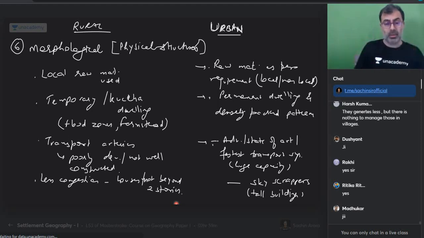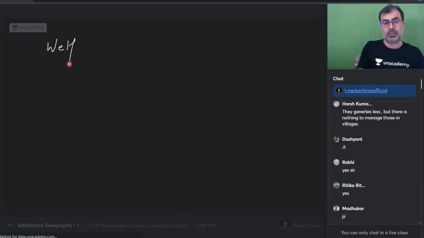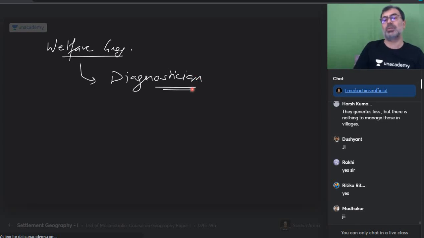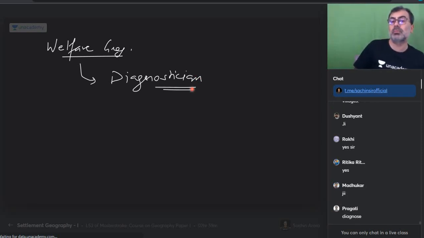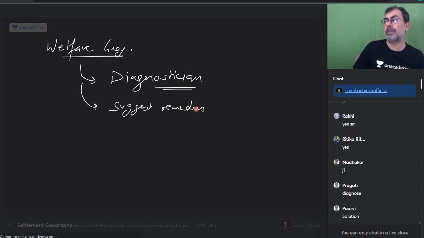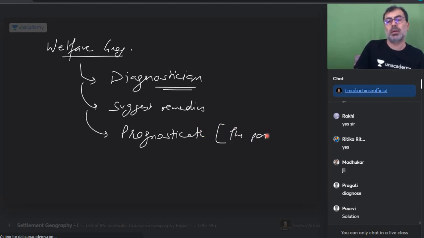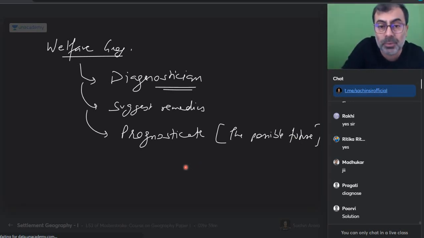Why? Because remember, in welfare geography, what is the role of the geographer? Diagnostician. Diagnose the problem. After you diagnose, suggest remedies. And also tell us the future. Prognosticate. Prognosticate means the possible future. If the future is dark, what should we do? If the prognosis is bad, what should we do? Take remedial action. True or not?